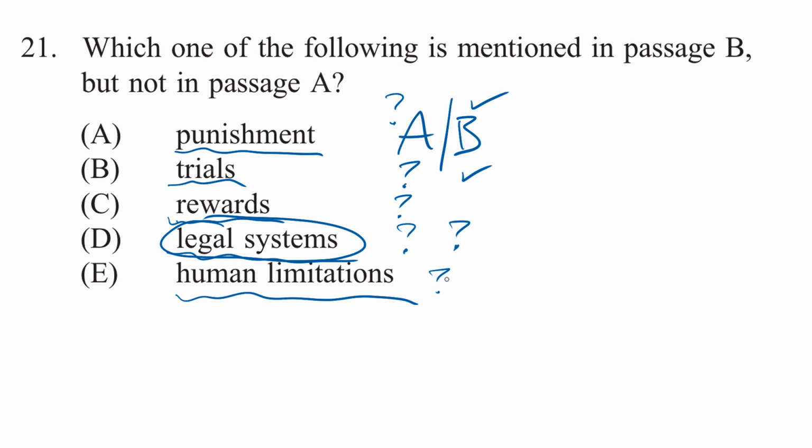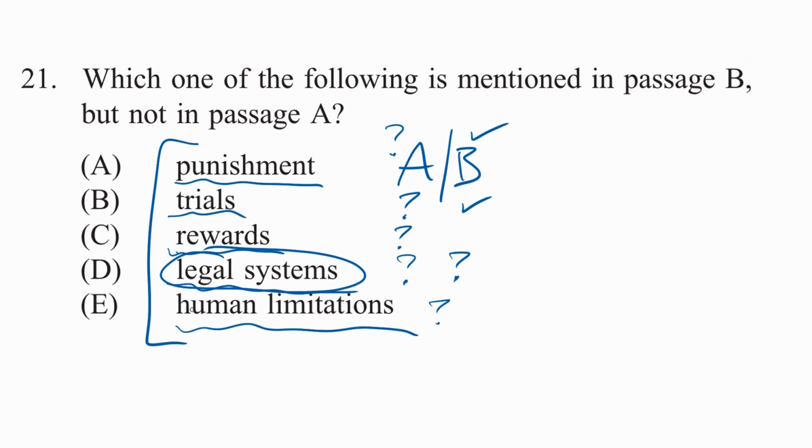One thing to think about with these questions is they do take a little longer than some of the other questions because it does require some searching, some treasure hunting in order to rule out your choices. So this may be a question, if you're running short on time, that clearly might take longer, and might be a candidate for waiting until the end of the passage to come back and do this if you have time. So with that in mind, let's head up and see whether we can find any of these things in passage A. Because if we find them in passage A, then we can cross out that choice. Punishments, trials, rewards, legal systems, human limitations. Let's go.